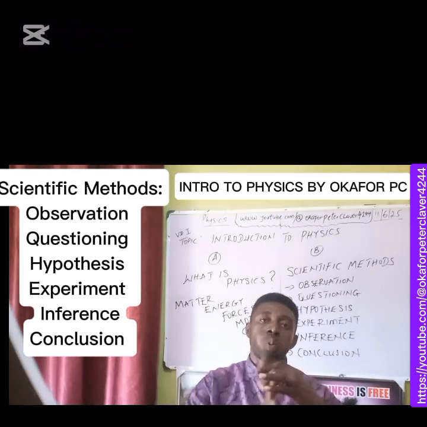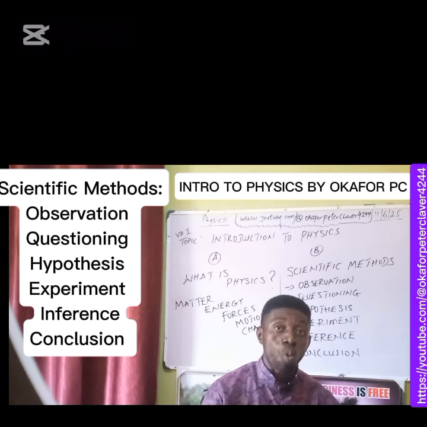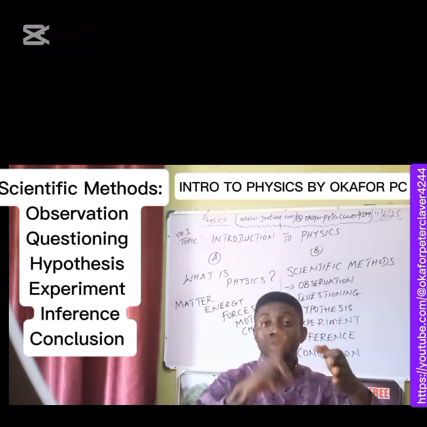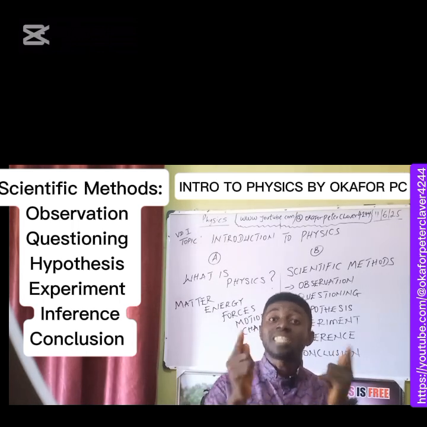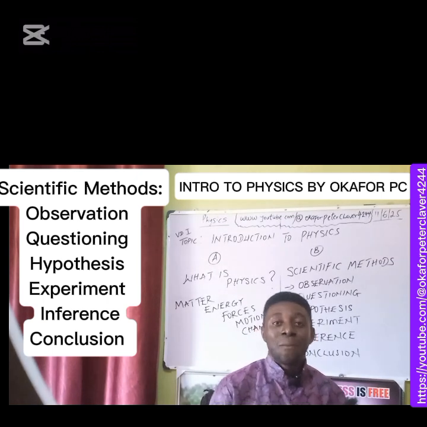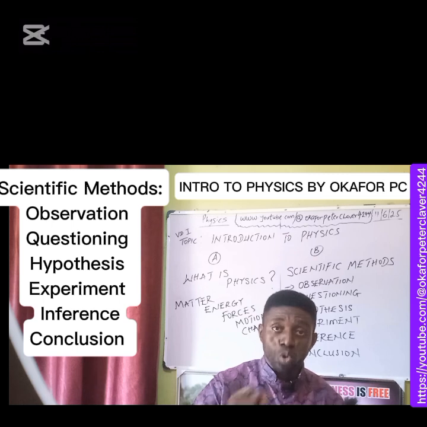And the second is questioning. When you observe things around you, you must have that intelligence to question. You must be able to ask questions based on observation. Now take us to the third one, hypothesis. When you ask questions, you must also have the intelligence to provide answers to your questions. But this answer is not yet the ultimate. It's not the ending. And it's not the truth we are looking for.